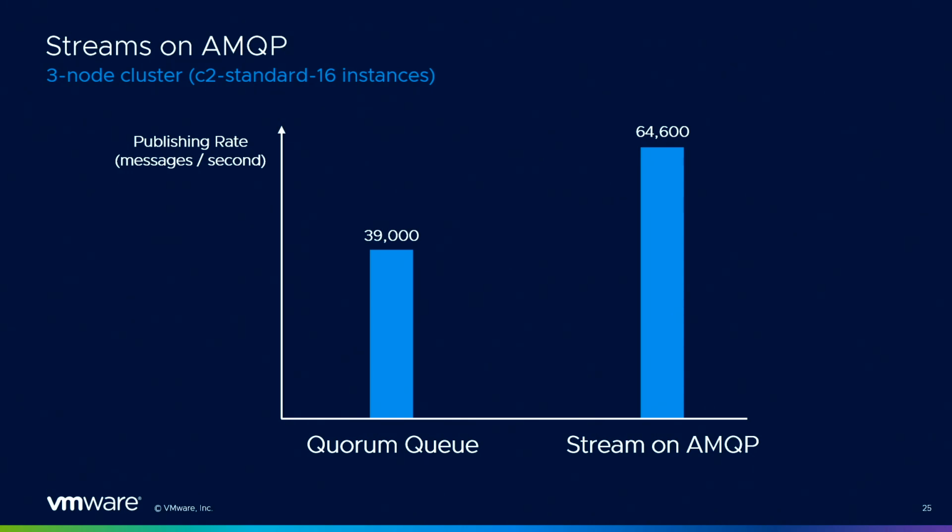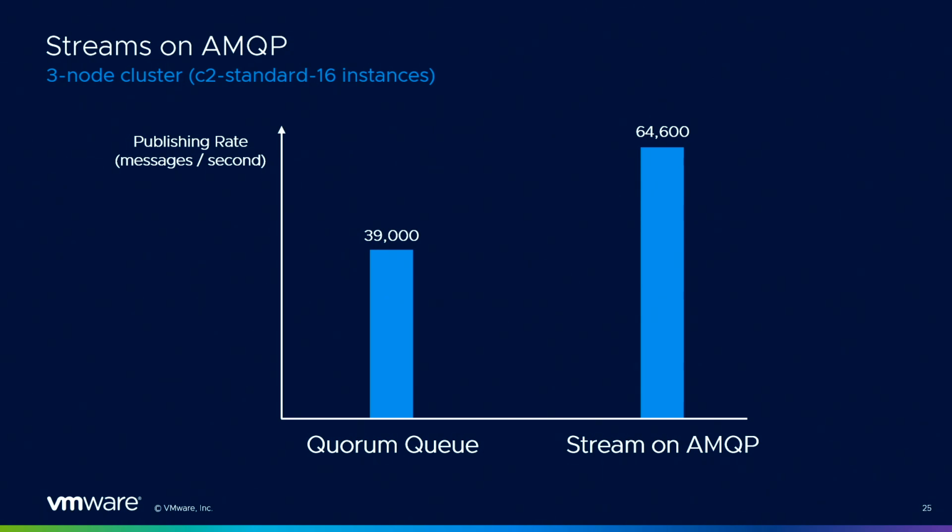So it doesn't mean that you should stop using quorum queues. Again, there are very different data structures, so you are going to use one or the other depending on the use case. But at least here we have numbers. This is when we use AMQP, so the historical protocol supported in RabbitMQ. But I mentioned at the beginning that we introduced a new protocol for streams in RabbitMQ.